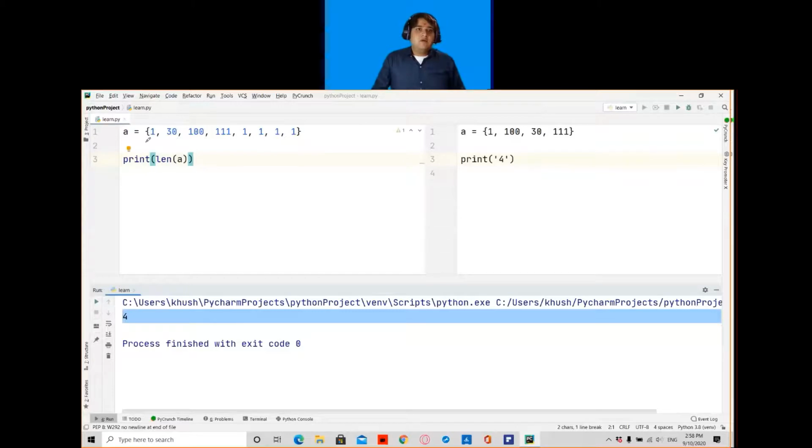Because if I count, this is 1 and 2, then this is 3 and this is 4, and the other elements are repeated elements, so they will be dropped. So there are originally 4 elements in my set, so my output will be 4 here.